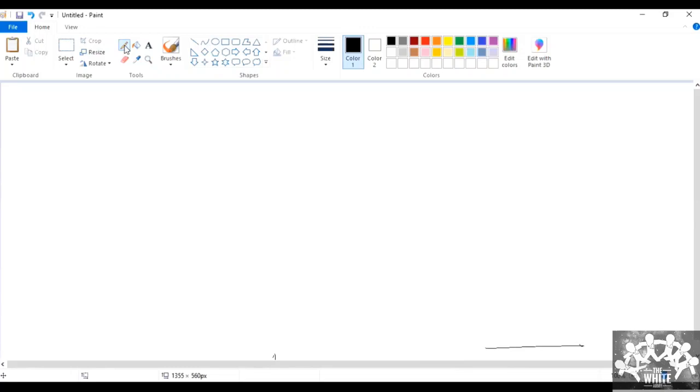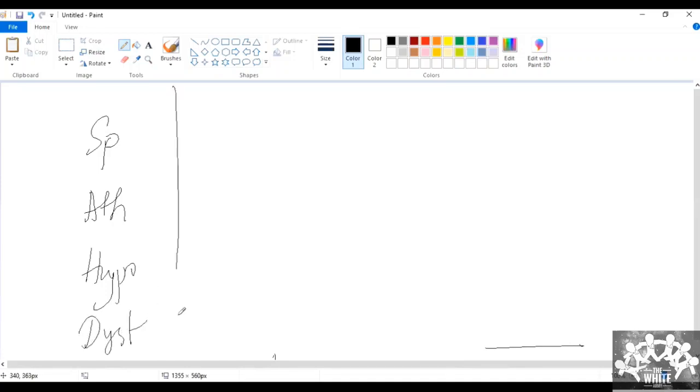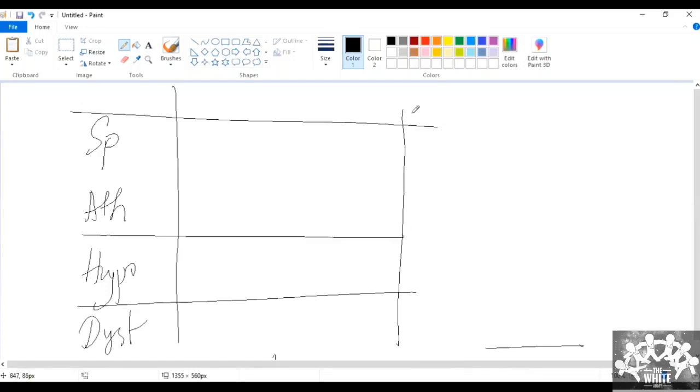Spastic CP is when the pyramidal part of the brain is involved, or the pyramidal tracts are involved, or basically the cortex. If it's hypotonic, it's mainly the extrapyramidal part which is involved. That could be in kernicterus, etc. If it is dystonic, then I think the extrapyramidal part is involved. I'm not really sure about that. Okay. So this is where the lesion is, and these are the physiological changes.